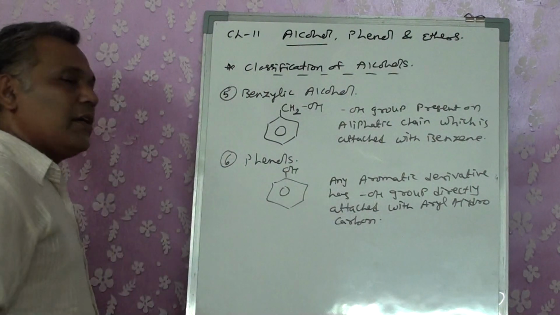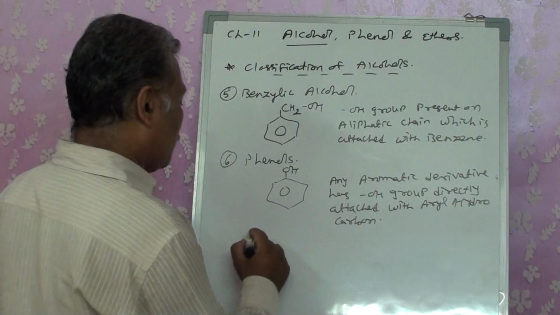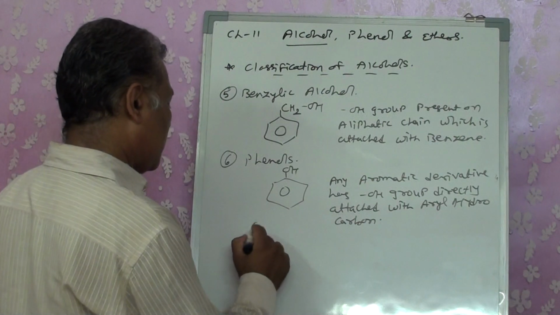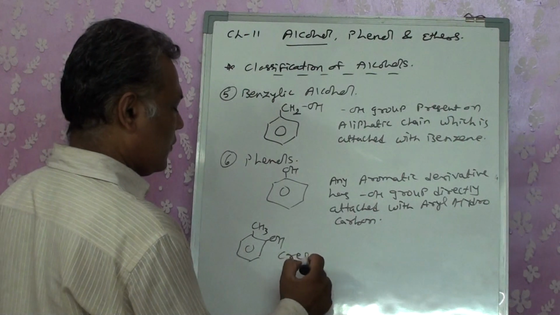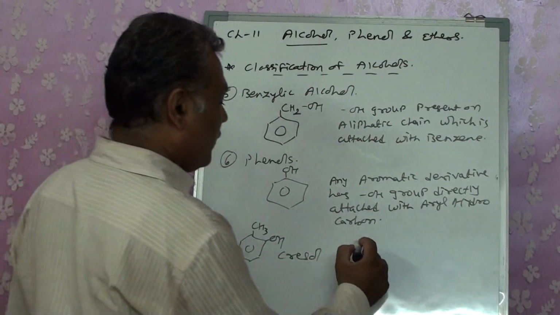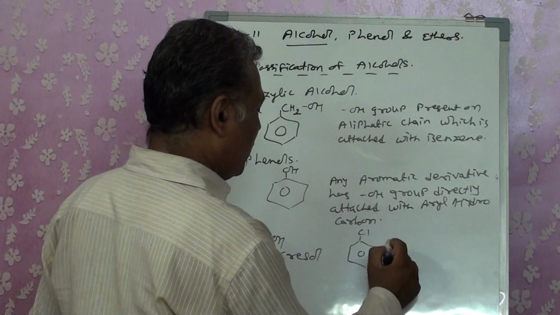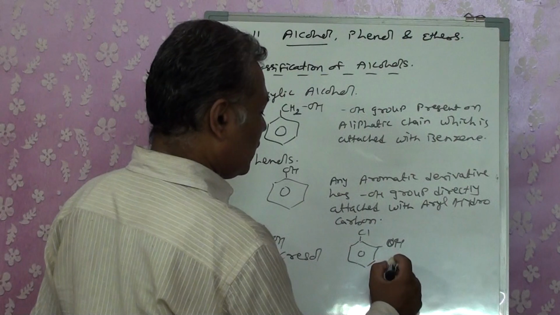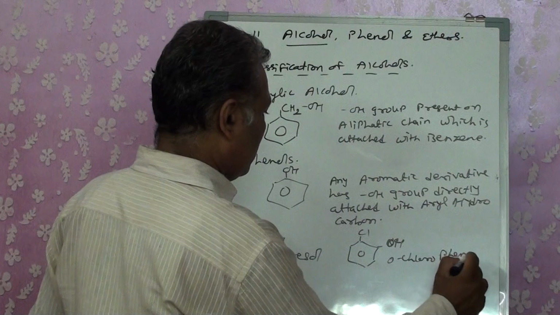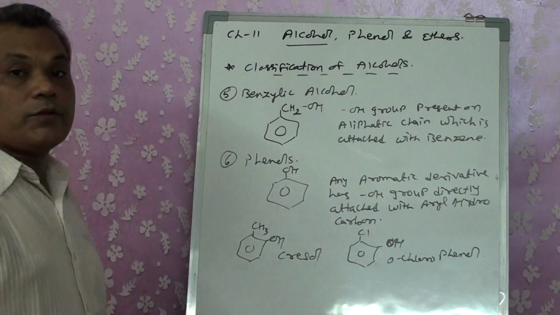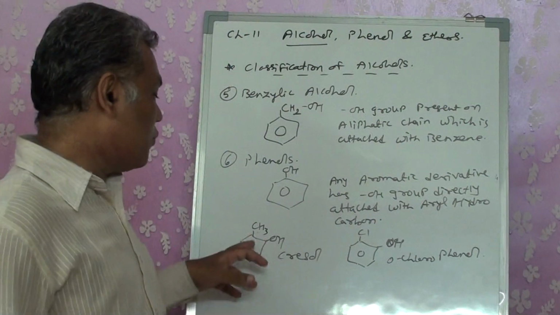Here we draw it as a benzene. Benzene will produce phenol. Suppose I have CH3, toluene, and in it if I put OH, it will produce cresol. If I have chlorine and to it an OH group, it produces ortho-chlorophenol. So it can be any derivative when it is directly attached to the OH group.